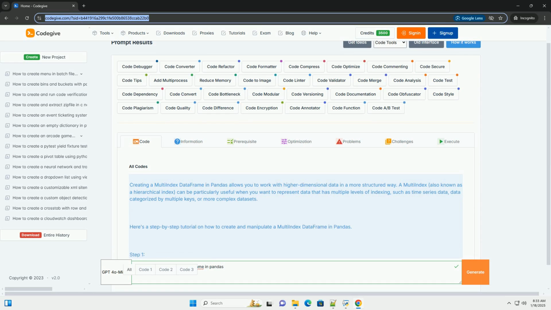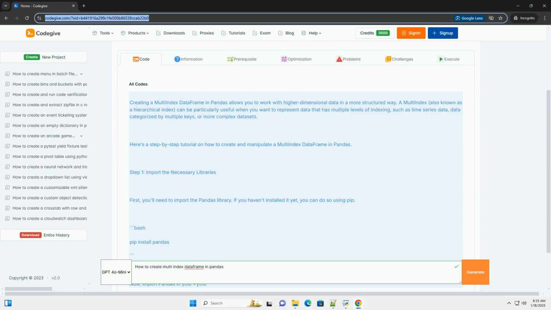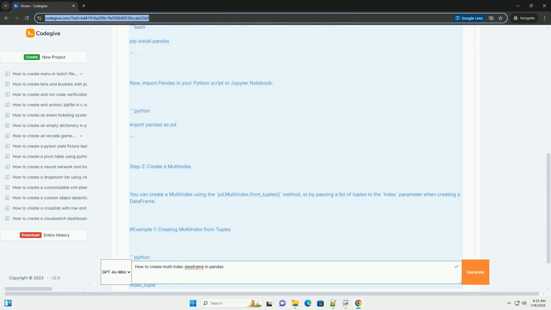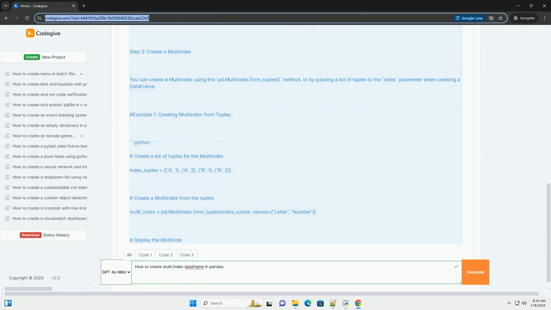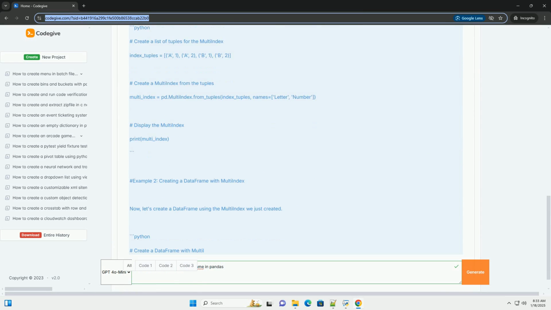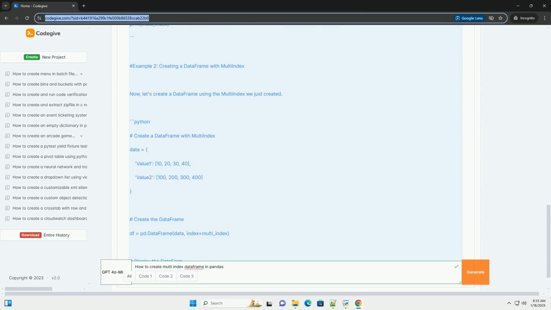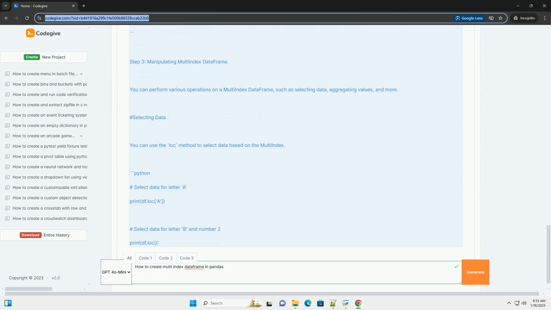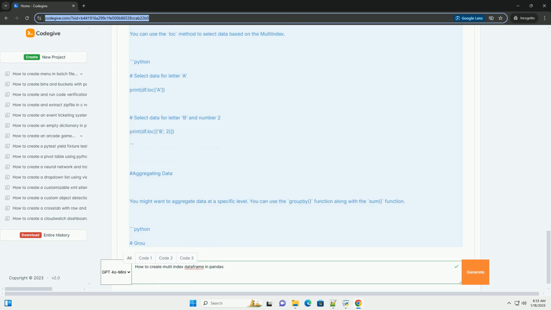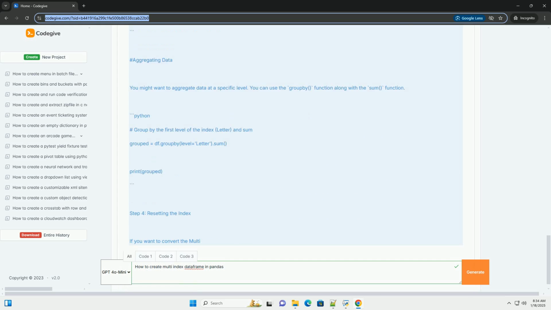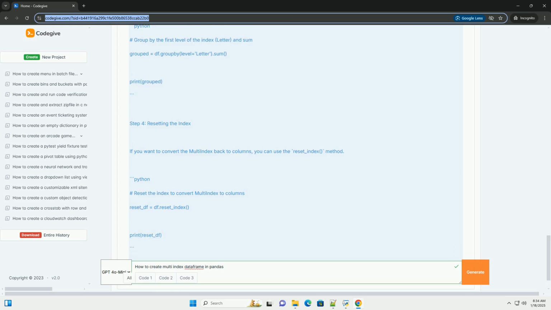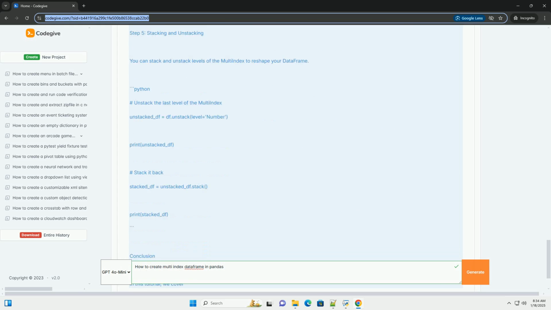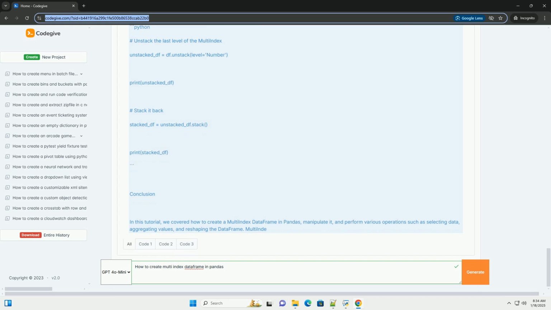Creating a multi-index data frame in Pandas allows you to work with higher dimensional data in a more structured way. A multi-index, also known as a hierarchical index, can be particularly useful when you want to represent data that has multiple levels of indexing, such as time series data, data categorized by multiple keys, or more complex data sets. Here's a step-by-step tutorial on how to create and manipulate a multi-index data frame in Pandas.